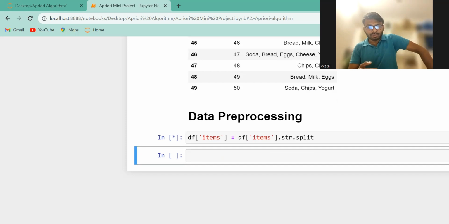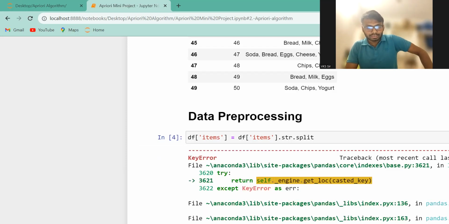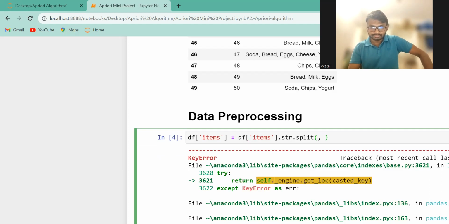And now here we have to give the space, because bread, comma, milk, comma, eggs, like this it will become. So give it like this.